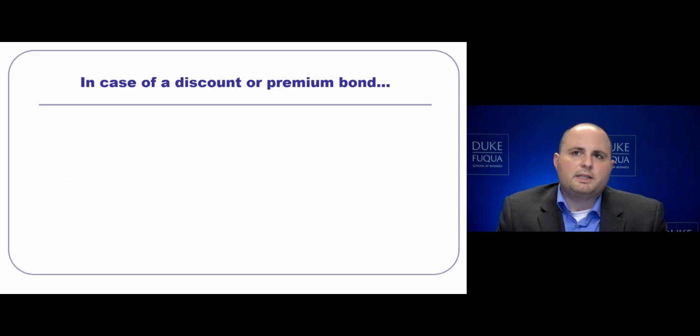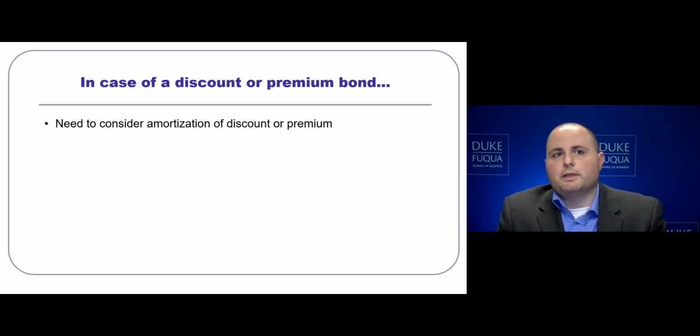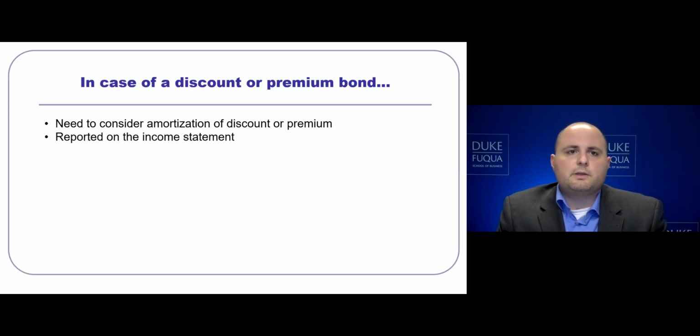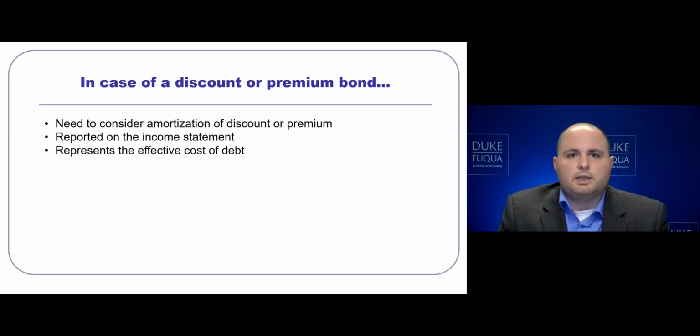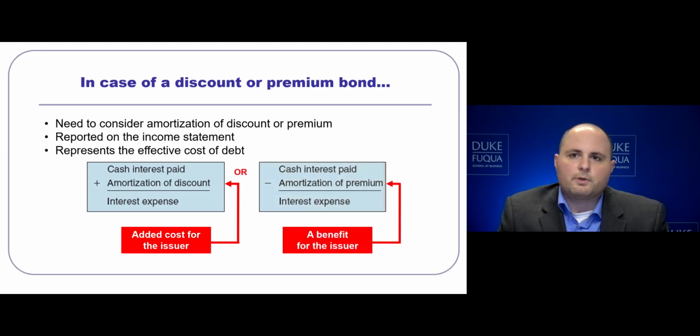In the case of a discount or premium bond, we must consider the amortization of that discount or premium. This is going to be recorded on the income statement by adjusting the effective cost in the interest expense. In the situation where we had a discount, notice that we will have to take our cash interest paid and add to it the amortized discount to arrive at our interest expense.